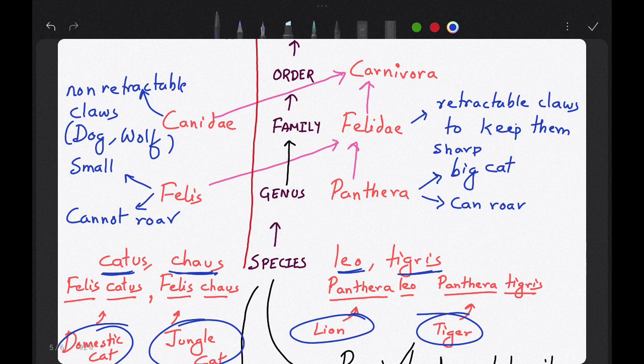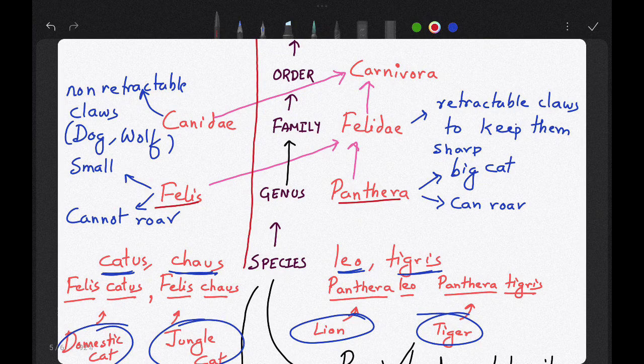Now the Panthera and Felis, these also should be underlined. These are genuses. Panthera and Felis are genus. So Leo and Tigris and Catus are the species. Leo means lion, and lions can interbreed among themselves and produce fertile offspring. Similarly, cats can breed among themselves and produce fertile offspring.